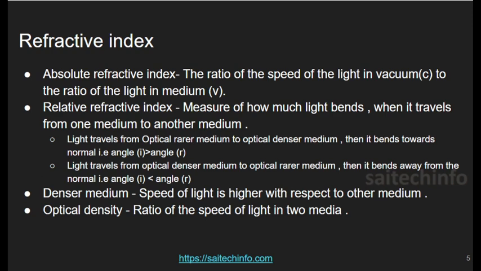So next is denser medium. So what is denser medium? Denser medium is the one in which the speed of light is lower with respect to the other medium, and the optical density is the ratio of the speed of light in two media. So these are the important terms referred in refractive index. Over to slide 6.